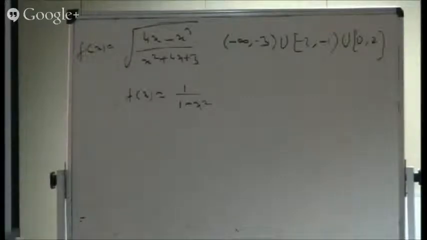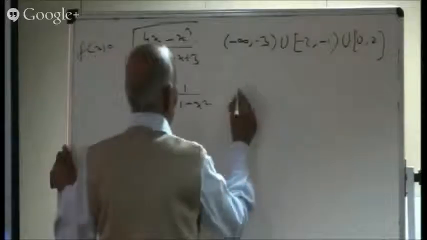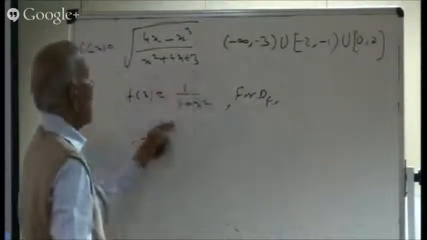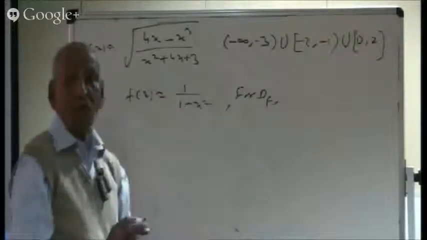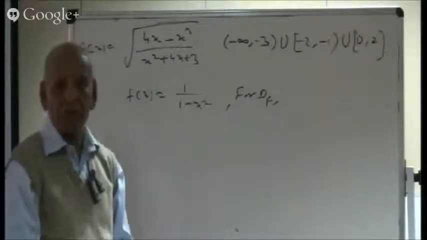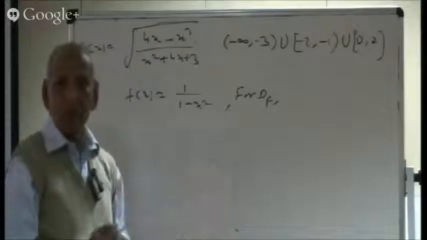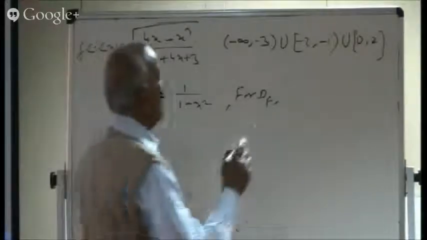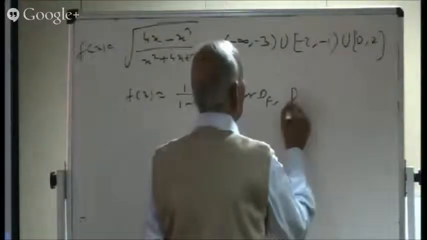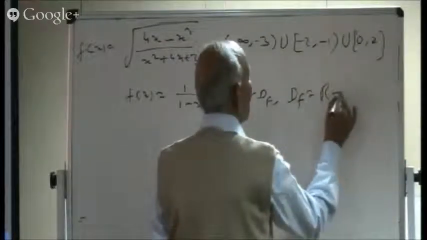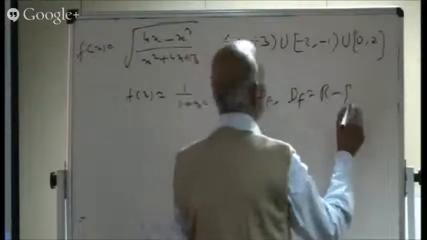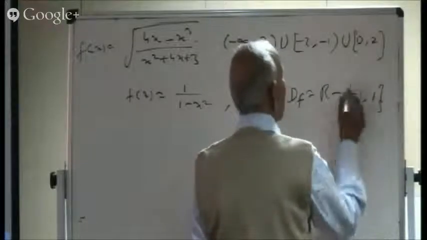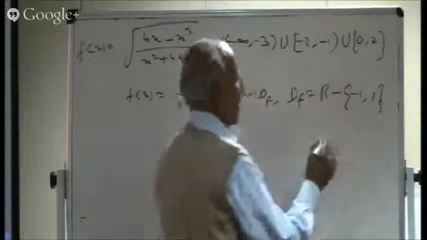Now, for the domain it is simple for this problem. For domain, there is no problem of square root. The only problem is that denominator. Denominator should not be 0. So that means x should not be equal to 1 or -1. So for domain, it's quite simple. So domain is all real numbers, leaving out only these two numbers, -1 and 1. Write down this type of bracket. Don't write the other bracket like this.